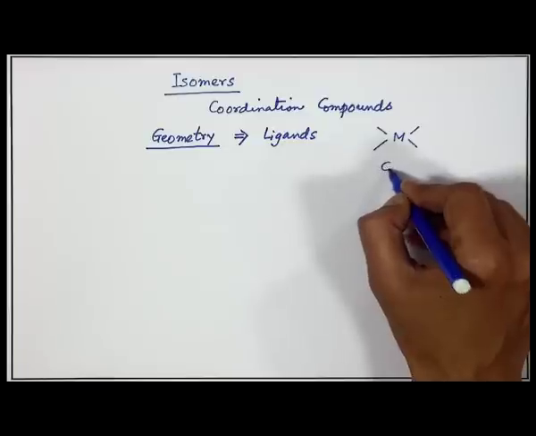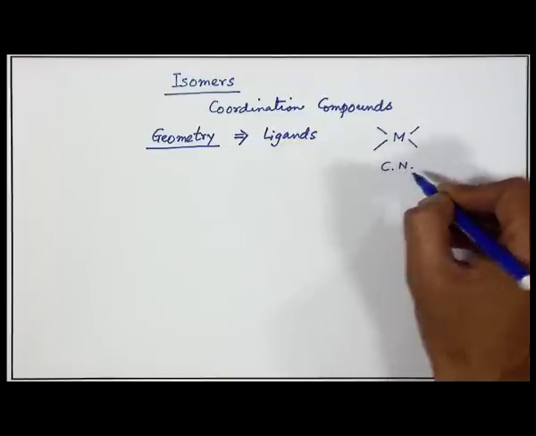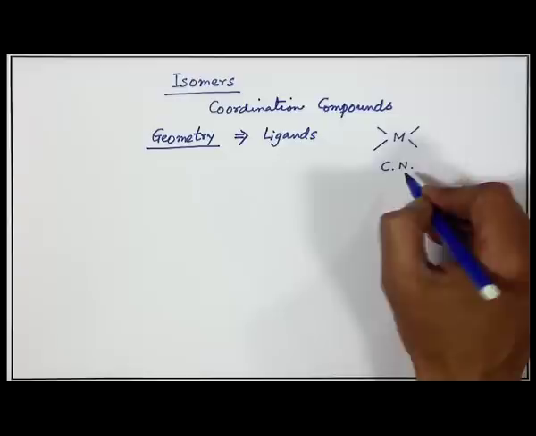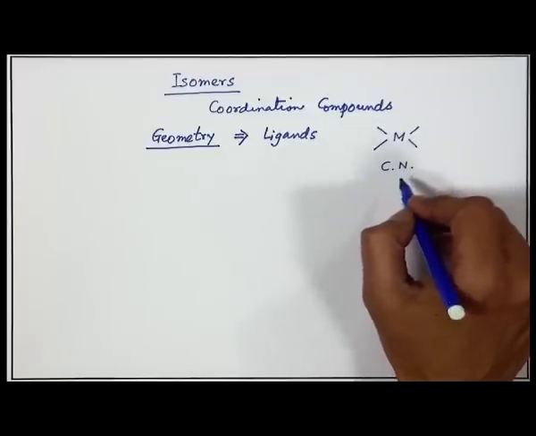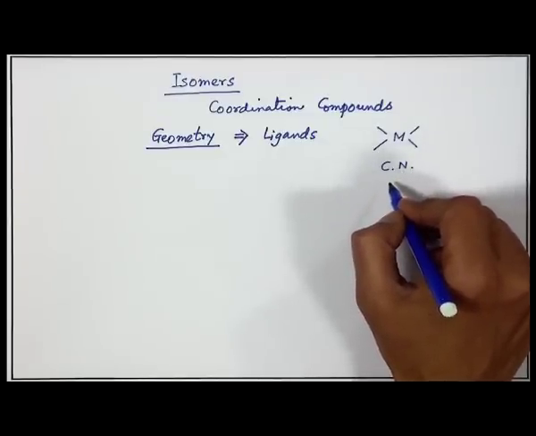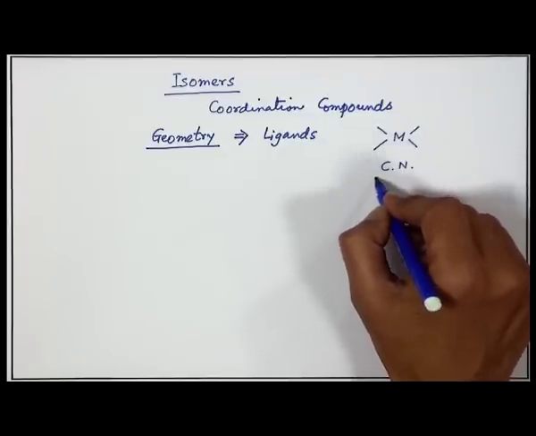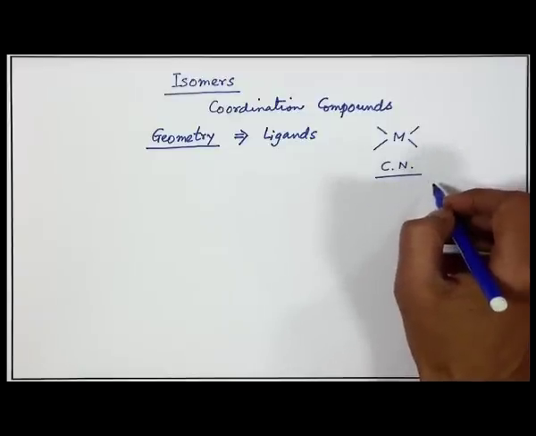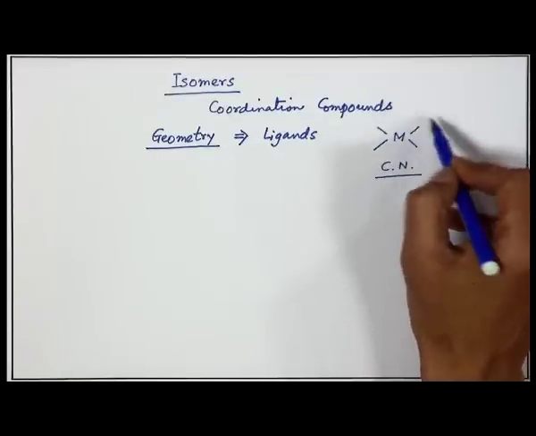So, if we have a particular coordination number, say 4 or 6, we should be very careful about the corresponding geometry or the available geometry which is directly related to the polyhedral,